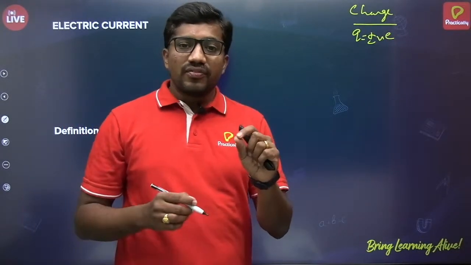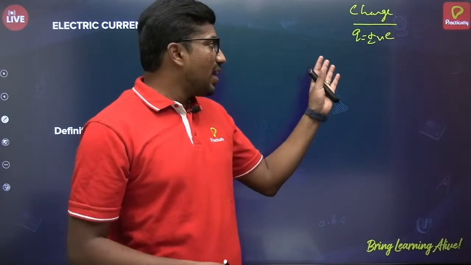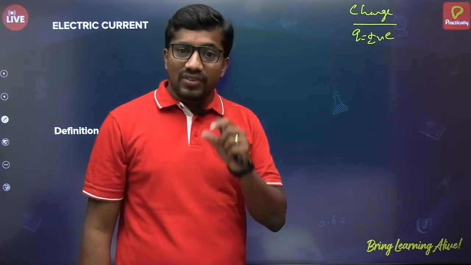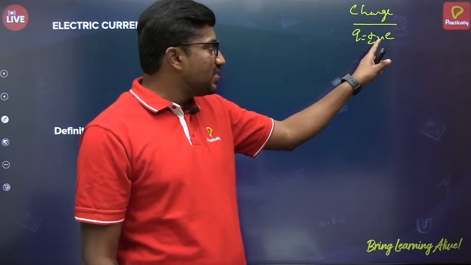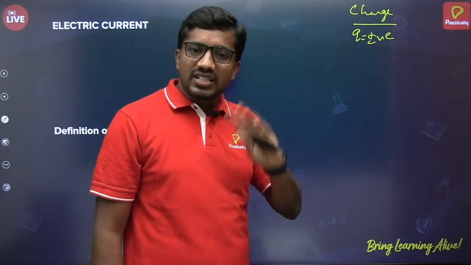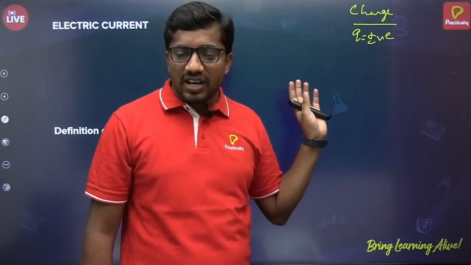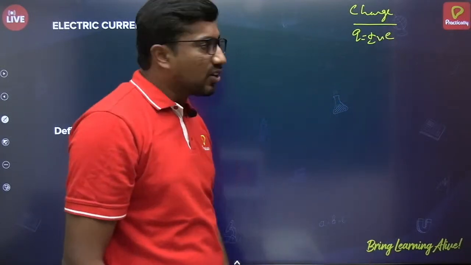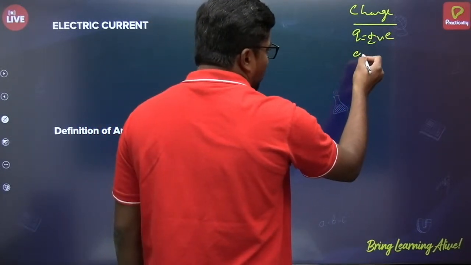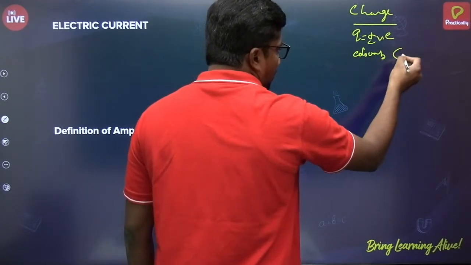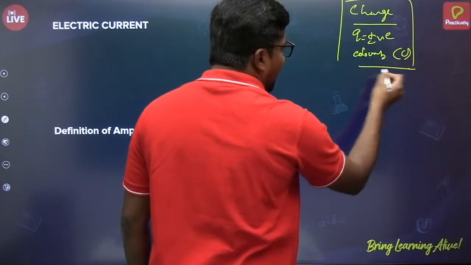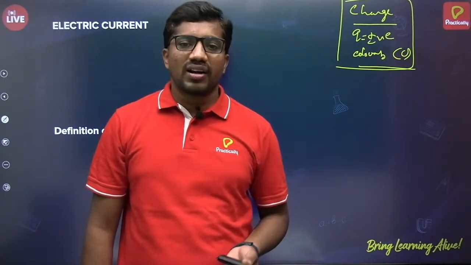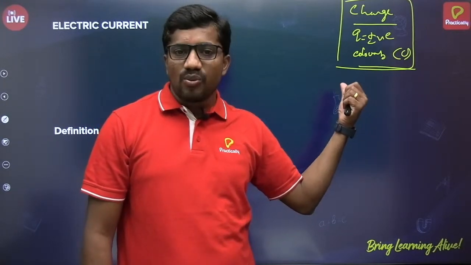That means when you are about to add or remove charge, we express it in terms of electrons. You can add electrons or you can remove electrons. While expressing that adding or removing, you can express it in terms of integer numbers only. It's not decimal numbers. So that's what quantization of charge says. Here n represents an integer, e represents the charge of an electron. Fine. The SI unit of charge is coulomb. So this is the basic thing about electric charge. Charge is conserved, charge is additive in nature, charge is quantized. What is quantization of charge? This is the one.